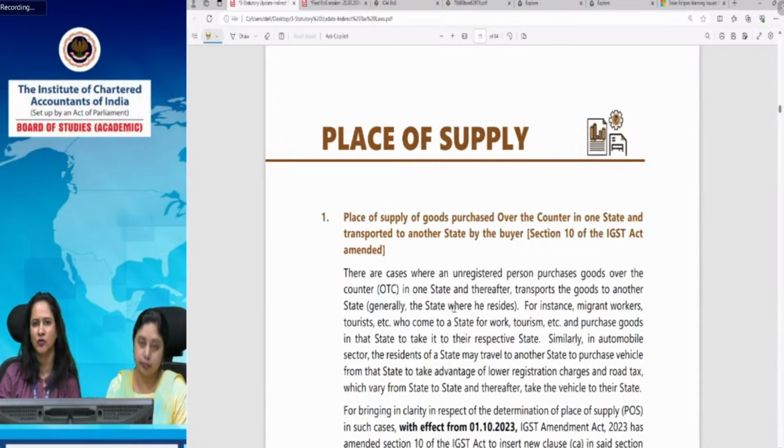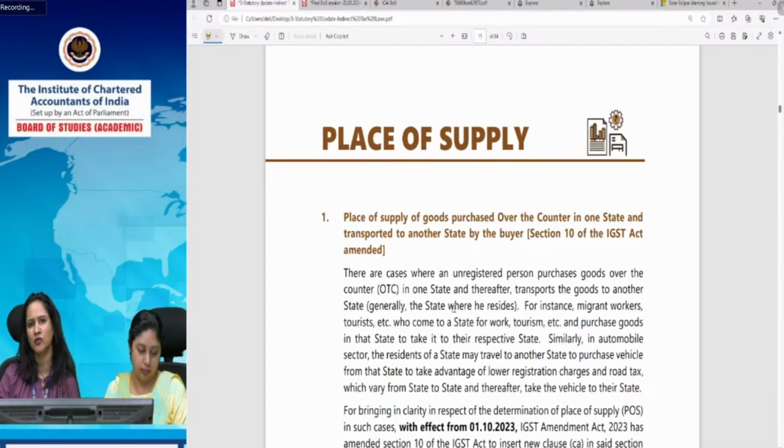And if he does not have any sort of physical presence in India, and nor is he a physical representative also in India, then he will appoint a person in the taxable territory for the purpose of paying integrated tax, and that person whom he has appointed shall be liable for the payment of tax.